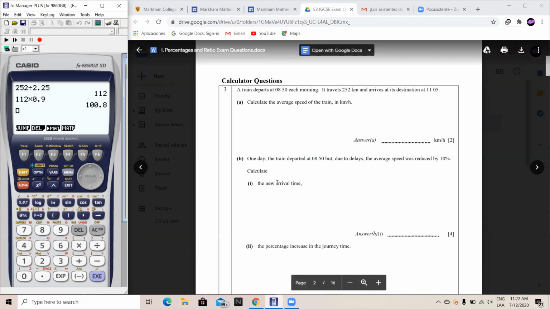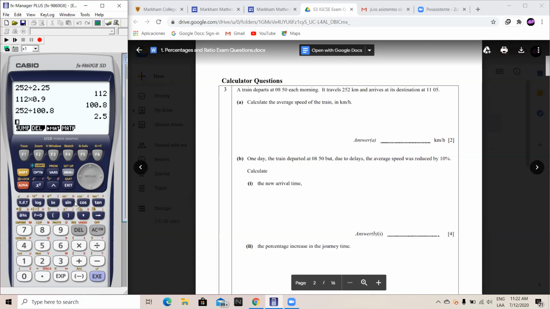So if time, which is what we want, is equal to distance over speed, the distance is the same, so it's 252 kilometers. But what changed was the average speed to 100.8. So to find the time, it would be 252 over 100.8.